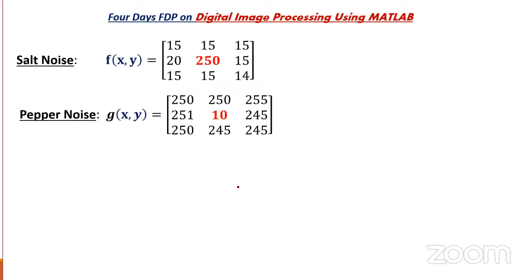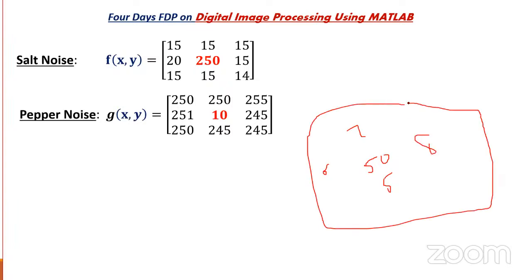So let us assume, whenever you want to apply the median filter, the image has salt and pepper noise. What does salt and pepper noise mean? Suppose here, let us assume, 50, 5, 6, 7, 8. This type of image has what we can call salt noise: the highest value surrounded by the lowest values. This is called salt noise. So you can see here 250 is an intensity value, or a color value, which is surrounded by low values. This is called salt noise. We can call it white color. Salt and pepper means black and white, so white color.